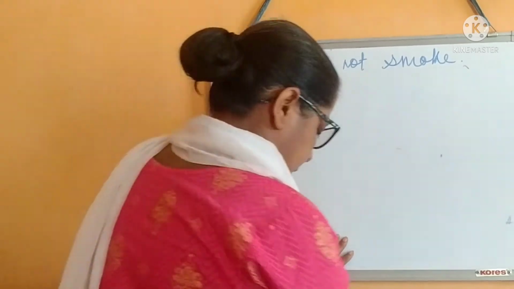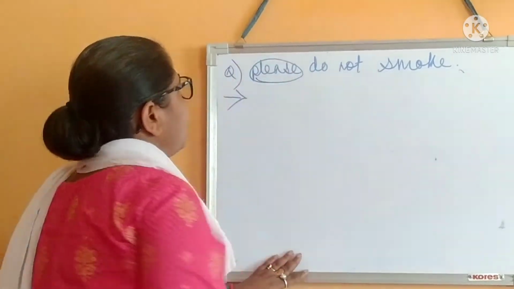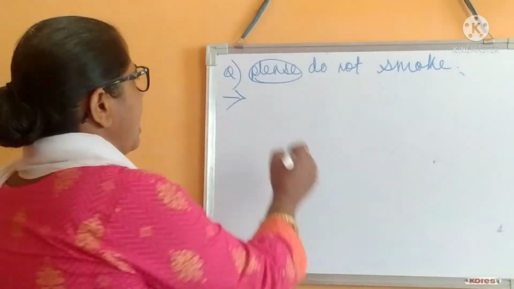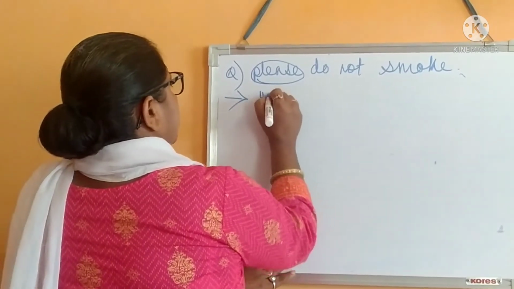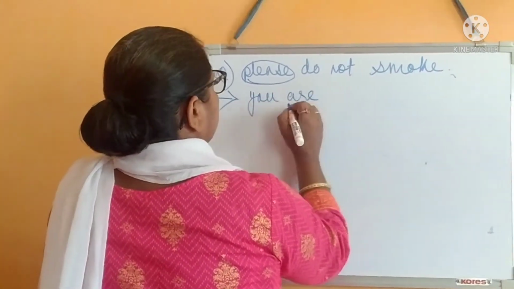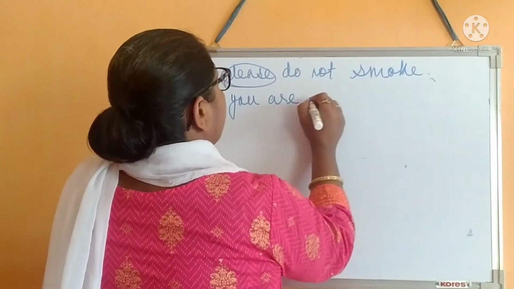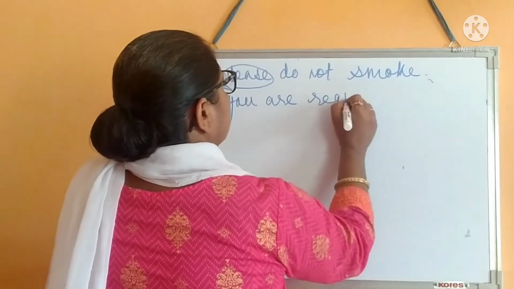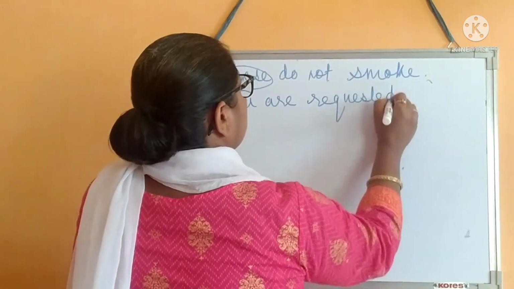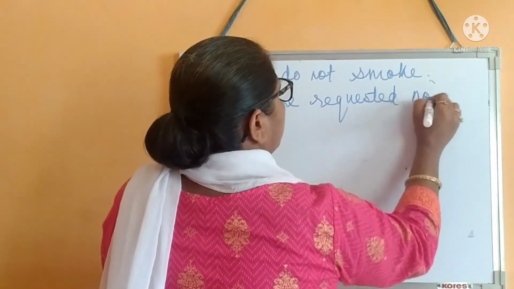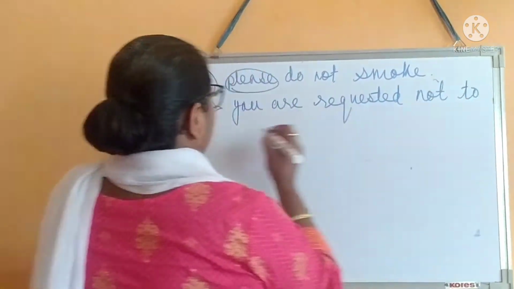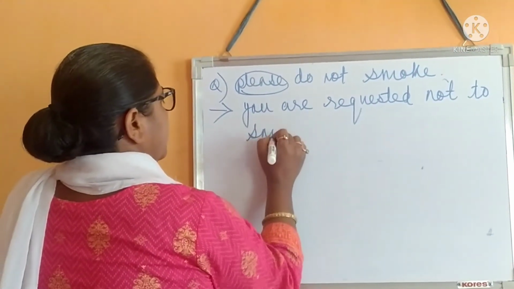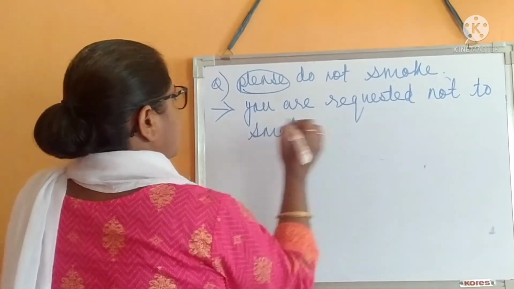Please is there, so what will we write here? You are requested not to smoke.